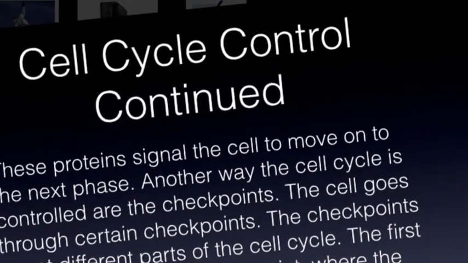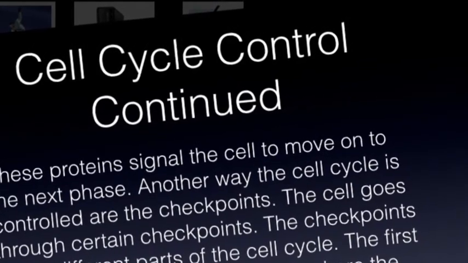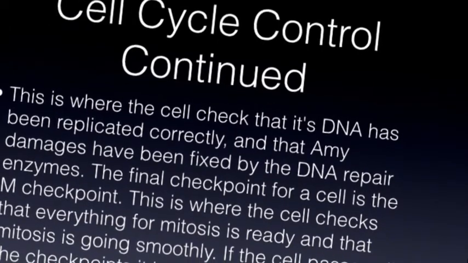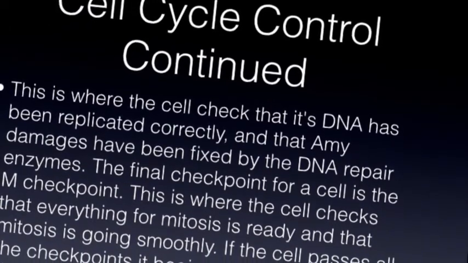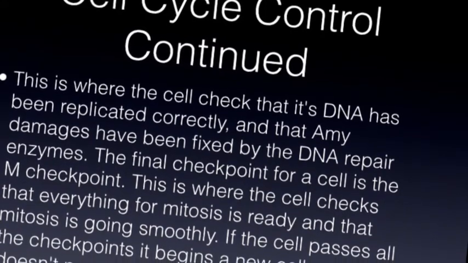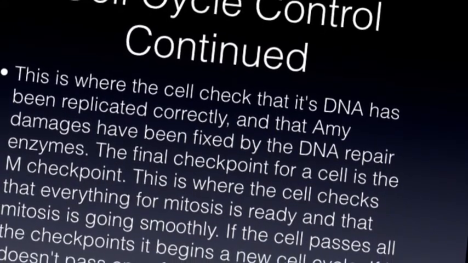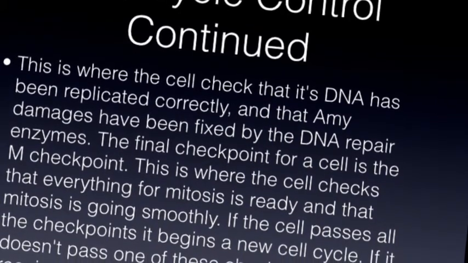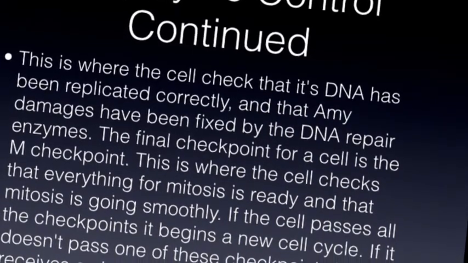The next checkpoint is the G2 checkpoint. This is where the cell checks that the DNA has been replicated correctly and that any damages have been fixed by repair enzymes. The final checkpoint for a cell is the M checkpoint. This is where the cell checks that mitosis is going smoothly. If the cell passes all the checkpoints, it begins a new cell cycle.